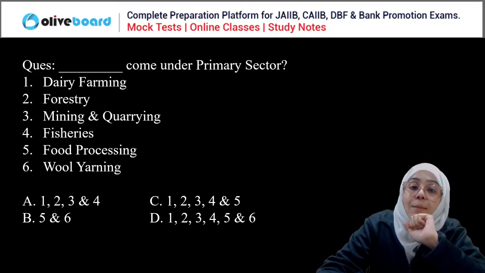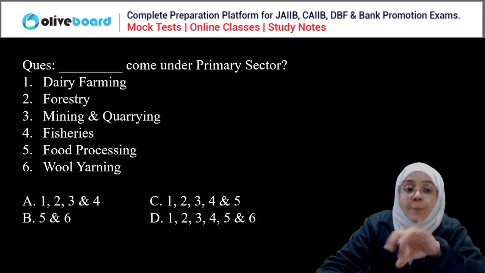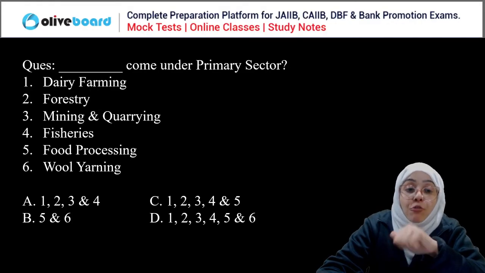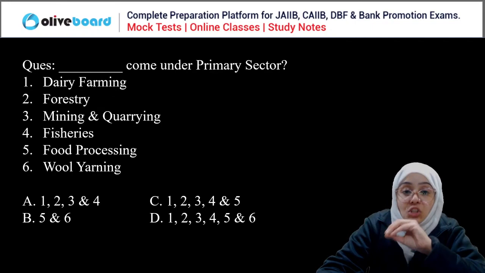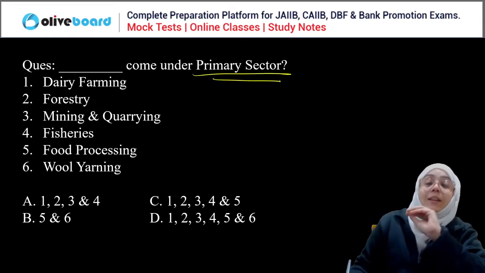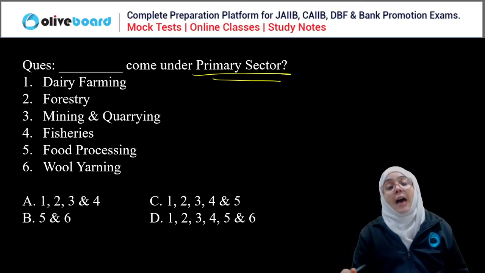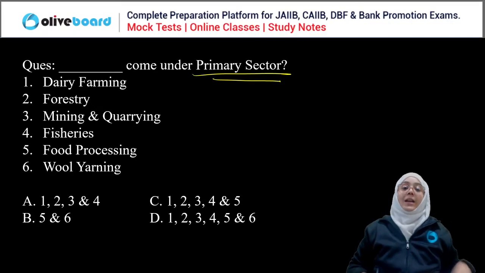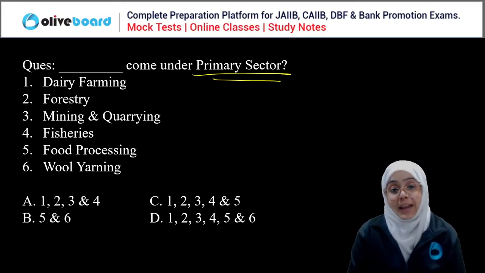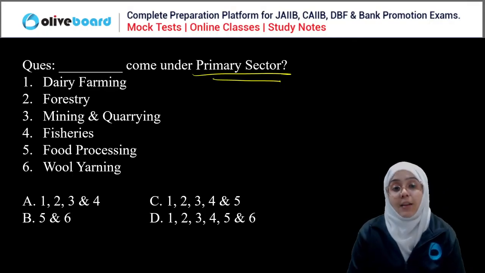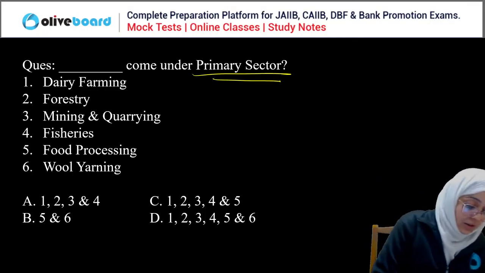Which of the following activities come under the primary sector: dairy farming, forestry, mining and quarrying, fisheries, food processing, and wool yarning. So you have to check which of these come under the primary sector. What is the primary sector? When things are obtained in their natural form from the environment, that is called the primary sector, right? So which of the following comes under the primary sector?